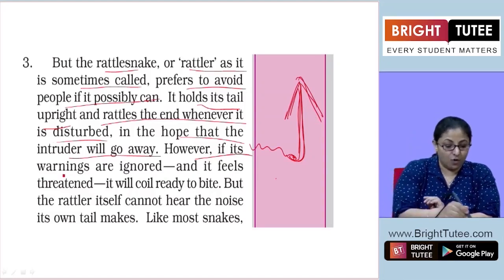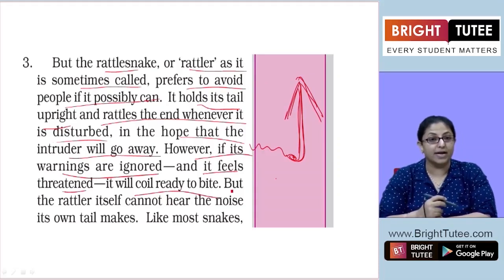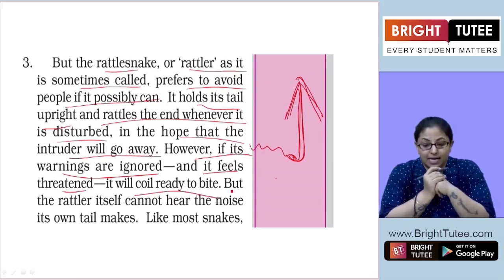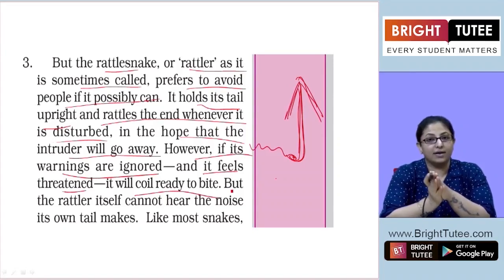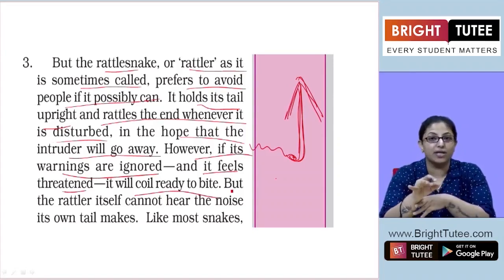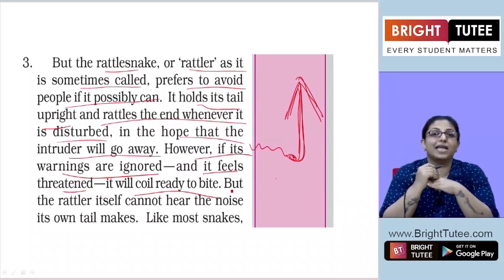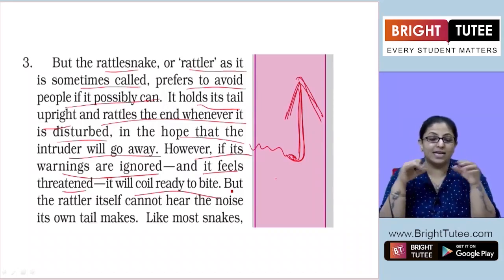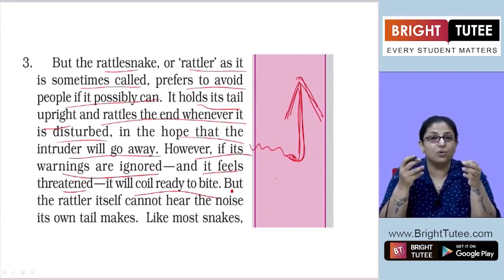However, if its warnings are ignored and it feels threatened, it will coil ready to bite. If it thinks it is under threat, if the intruder is not going away and the warning is not being taken seriously, then it coils and gets ready to bite.